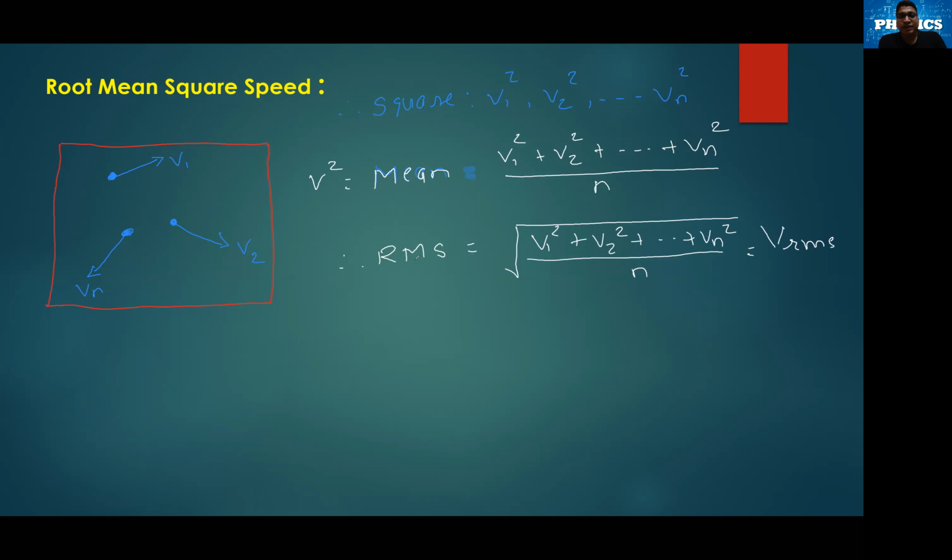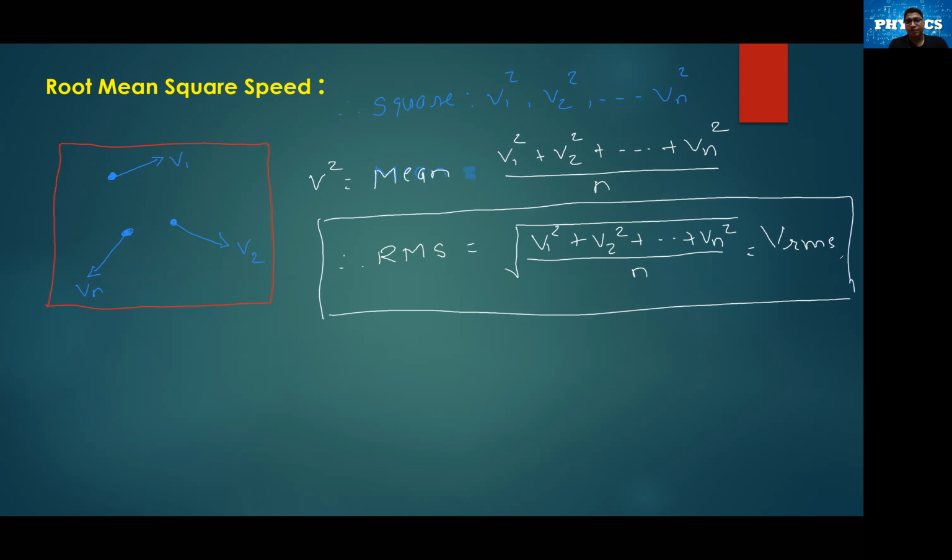So if in any numerical, in any problem, they give you the individual data of these molecules and they ask you to find out the root mean square value, in that case we can obtain the value with this particular formula: vrms equal to root of v1 square plus v2 square till the addition of vn square divided by the number of molecules. Let's take an example to elaborate further on this formula.